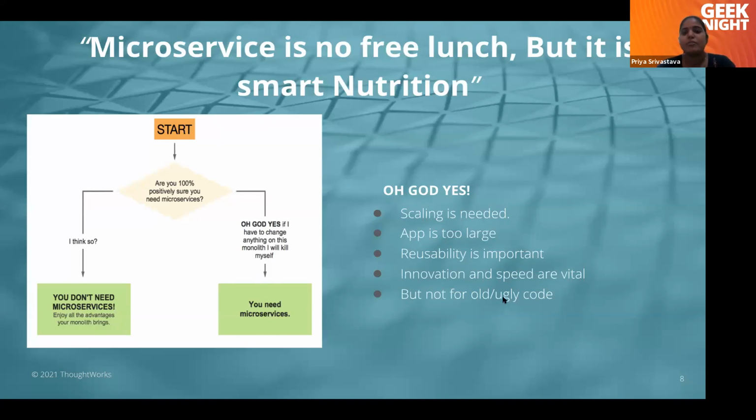Then last is, but not for old and ugly code. If your code is very old and very ugly, then you can't break it, you have to rewrite it. Okay, so these are some of the things which we have to consider before breaking our monolith into microservices.